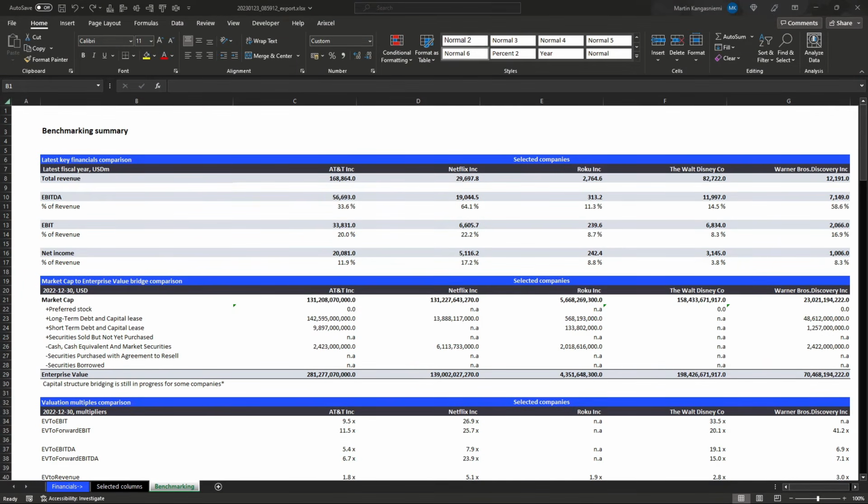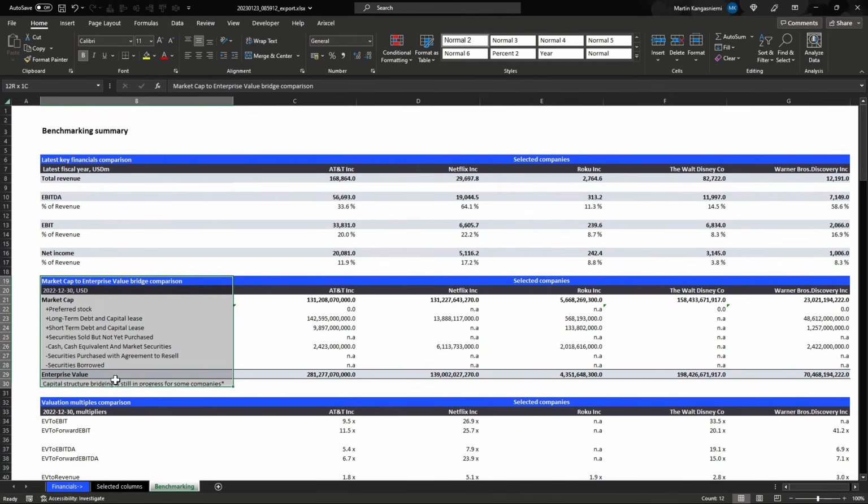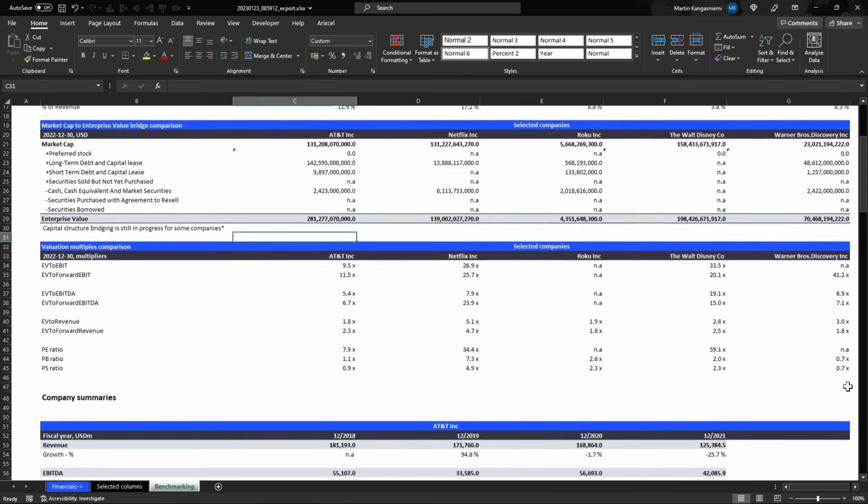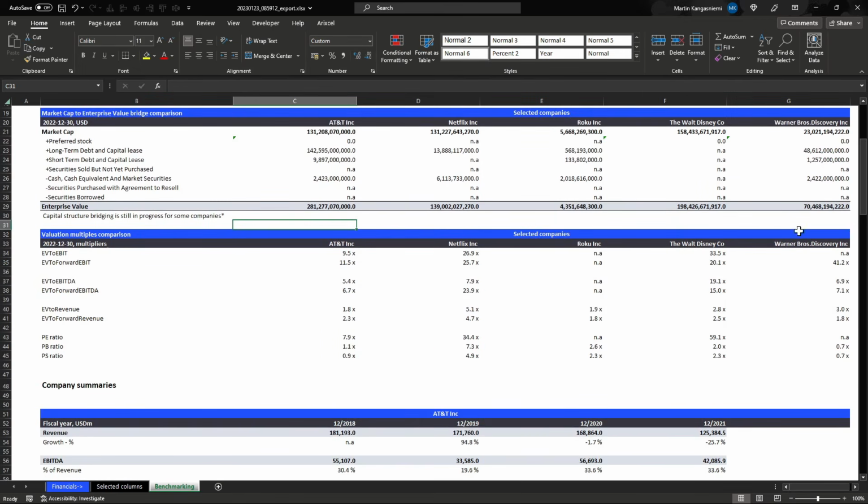In the benchmarking sheet, you can get an automatic comparison of your selected companies. The first table will compare revenue and profitability. The second table is a market cap to enterprise value bridge that displays the net debt items of companies whenever the information is available. The third table compares valuation multiples.